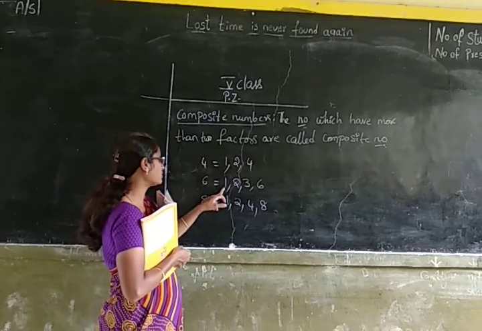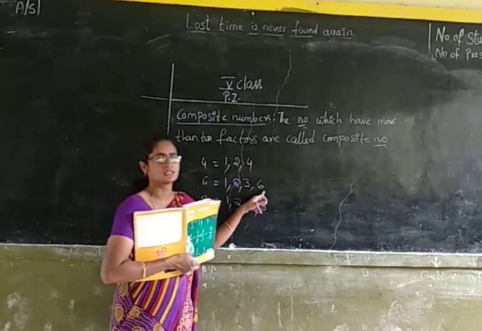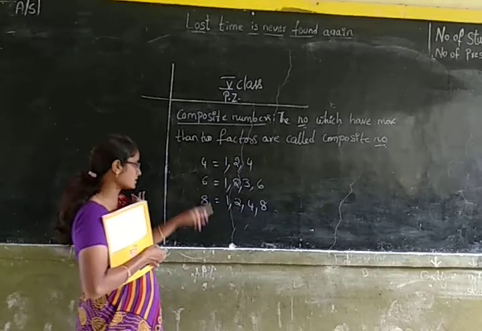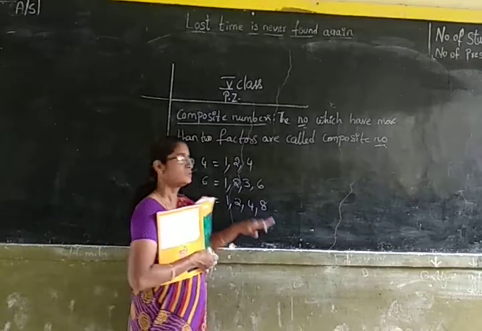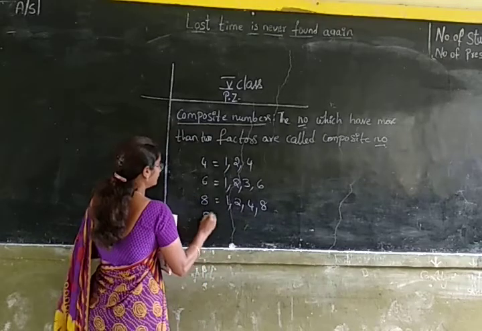6 is completely divisible by 1, 2, 3 and 6. So these are the factors of 6. 8 is completely divisible by 1, 2, 4 and 8. So these are the factors of 8.